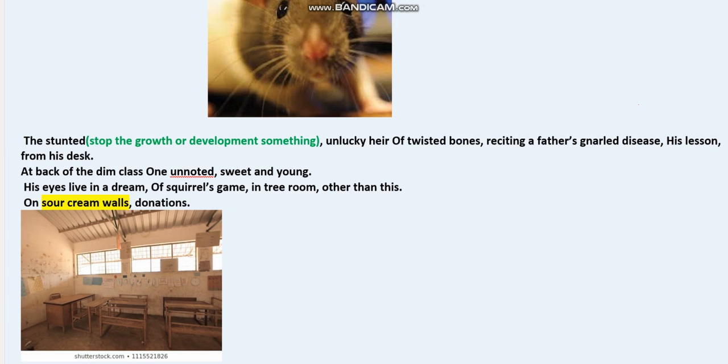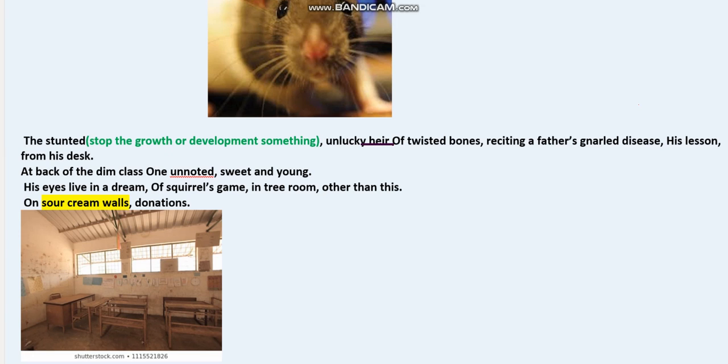Here stunted means that his physical growth is not occurring, that he is not growing physically, and he recites his lesson from his desk as he cannot stand. Okay, so unlucky heir of twisted bones means that he has inherited a gnarled bone disease from his father. Okay, so what is an heir basically?